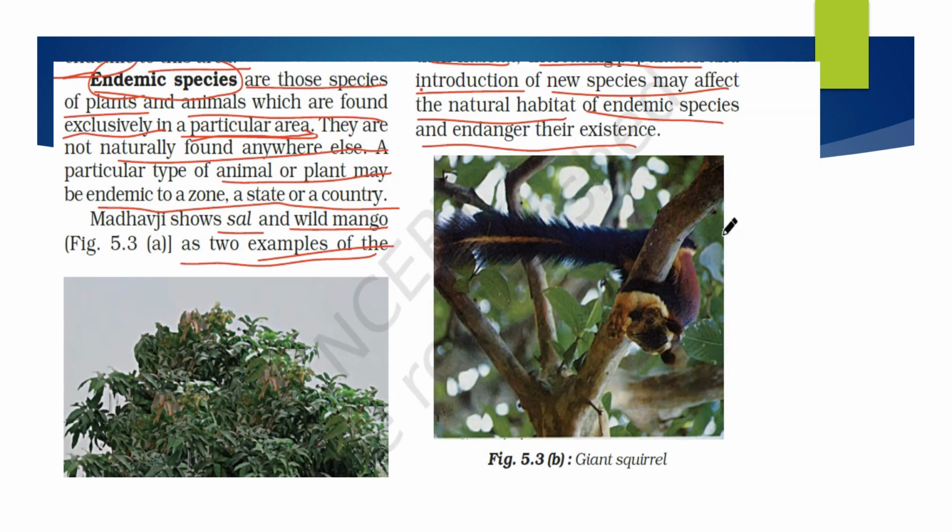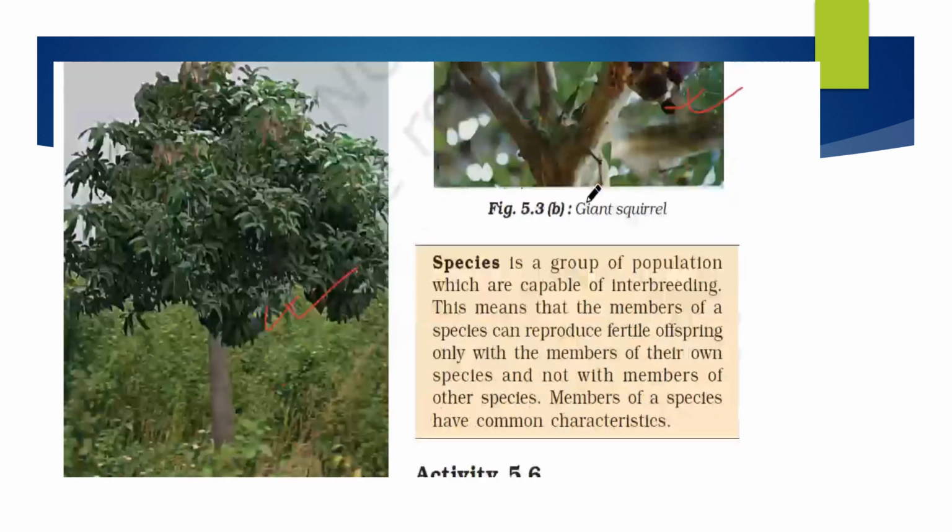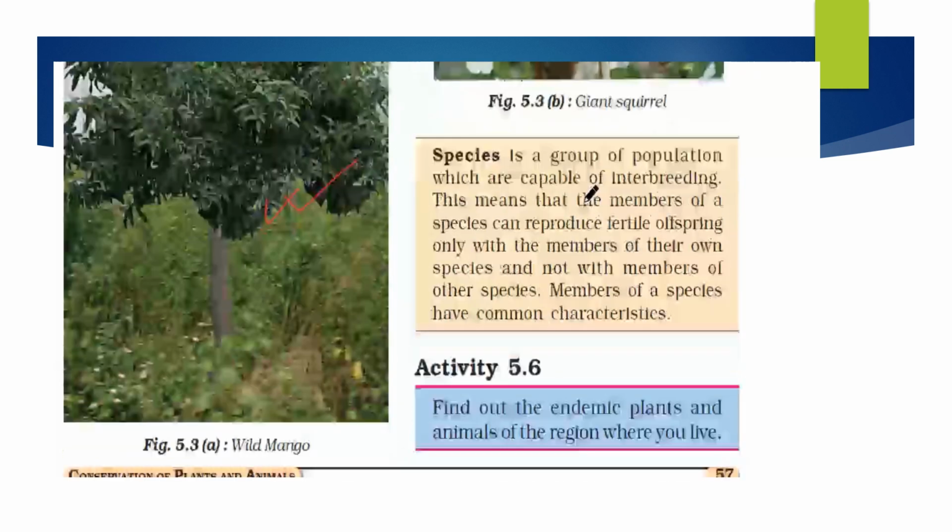So this is the giant squirrel. You can see this giant squirrel with a big giant fluffy tail. So see how beautiful it is. So this is the giant squirrel. These are all endemic to these regions, and these are endemic species. Right. So what are species? Now we should learn here.